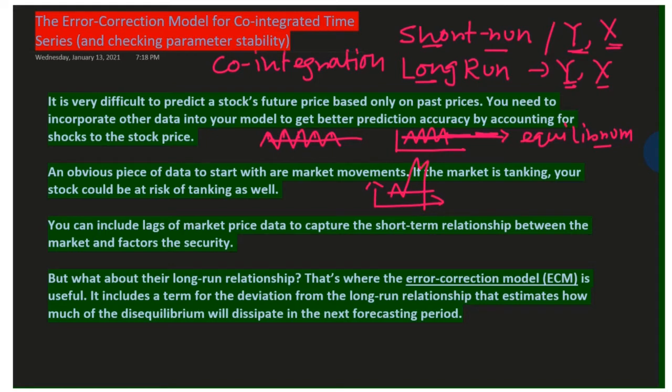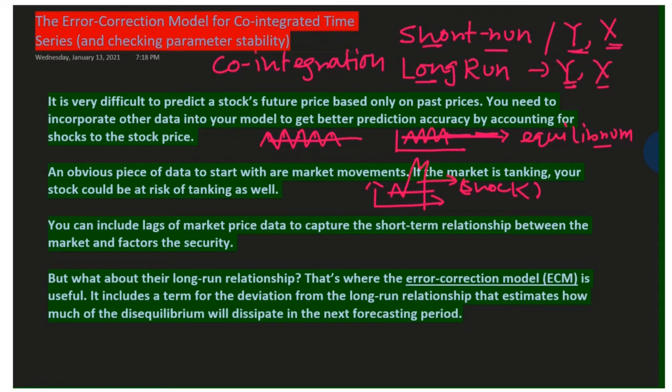In order to understand how we can minimize this shock and then restore our data set by correcting the shock to our normal equilibrium line, we apply the error correction model. By seeing the name of the model, error correction, it means that the problem or the shock that we are facing in the long run relationship of our two data sets, we will adjust or correct by our error correction model technique.